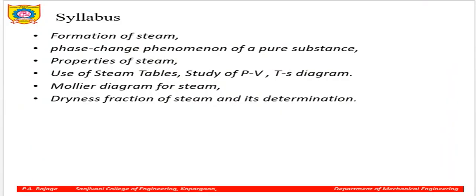So let us see the syllabus. In the syllabus we have the formation of steam, phase change phenomena of a pure substance, properties of steam. So what are the different properties of the steam? Then use of steam tables, study of pressure, volume, temperature, entropy diagrams. Again the HS diagram, that is also called the Mollier diagram for steam. Dryness fraction of steam and its determination. In which we will be studying the calorimeters, that is steam calorimeters.